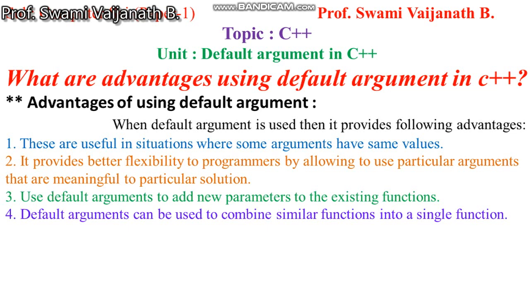The third advantage is that you can add a new parameter to an existing prototype. This is an important thing about default arguments. The next advantage is that you can combine similar functions into a single function. Thus these are four advantages: a constant value is used, program size is reduced, you can add a new parameter, and you can combine similar functions into one.